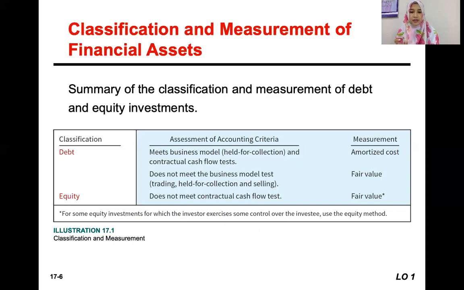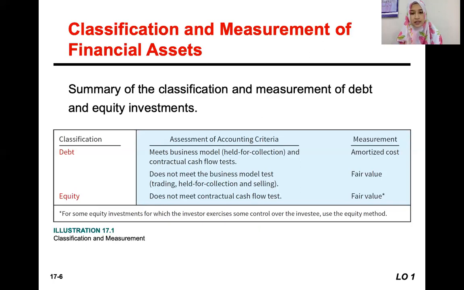This is different from held for collection. Held for collection, we hold until the maturity for the purpose of collecting it later on. But held for collection and selling, it is not necessary that the debt investment or bond, for example, will be held until the maturity. It could be sold before the maturity date. So that's why it is classified as held for collection and selling.